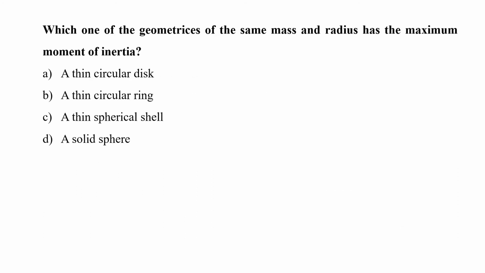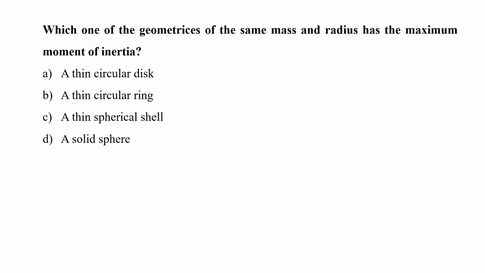Which one of the geometries of the same mass and radius has the maximum moment of inertia? A. A thin circular disc. B. A thin circular ring. C. A thin spherical shell. Or D. A solid sphere.